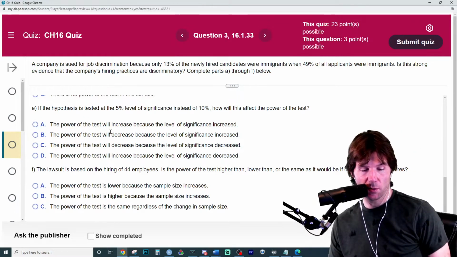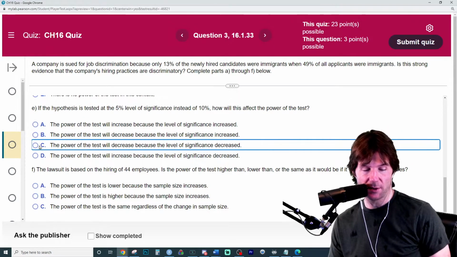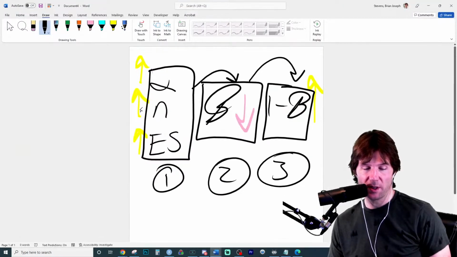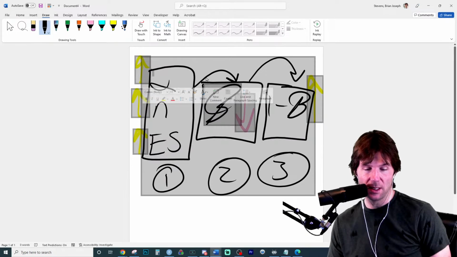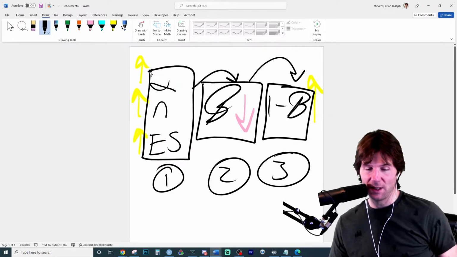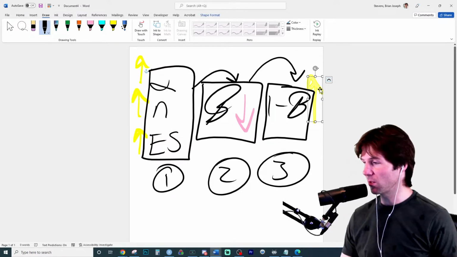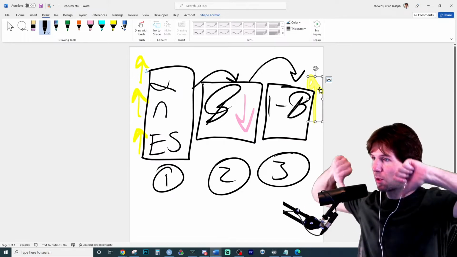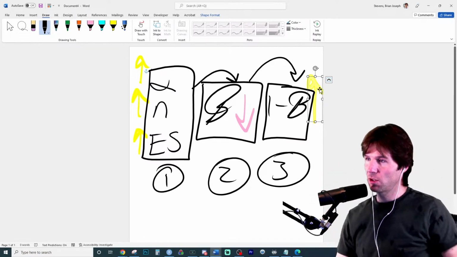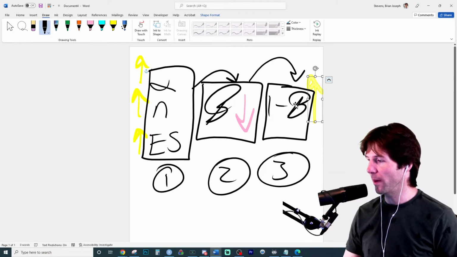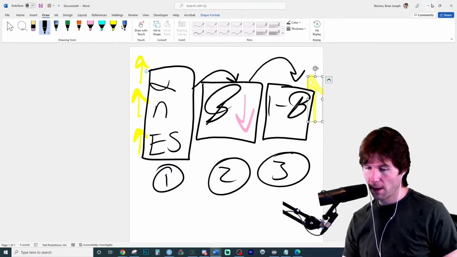So the power of the test would decrease because the significance level decreased. If those decrease, then they would also decrease this because those are positively related. If those go down, the other one will go down. So the power follows the alpha, I should say.